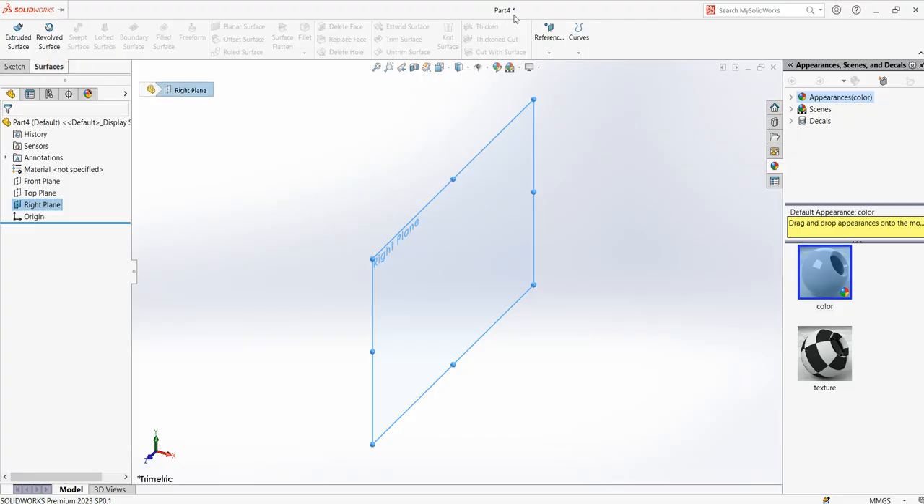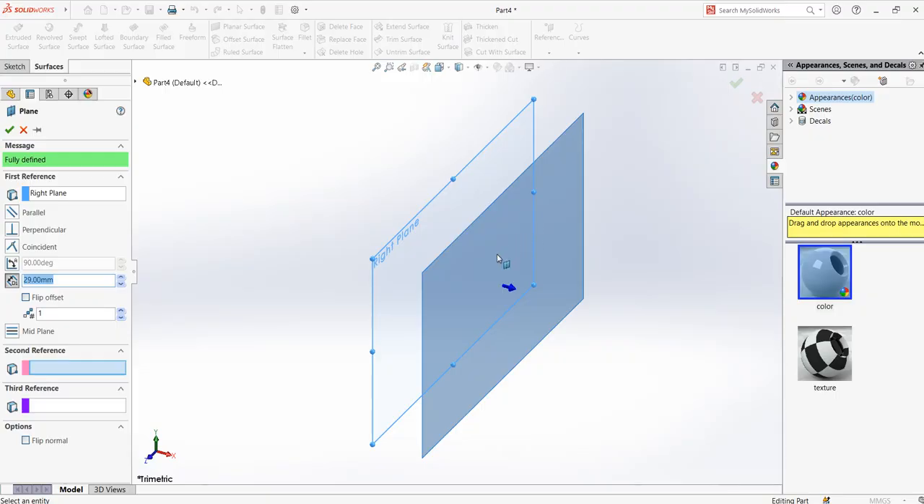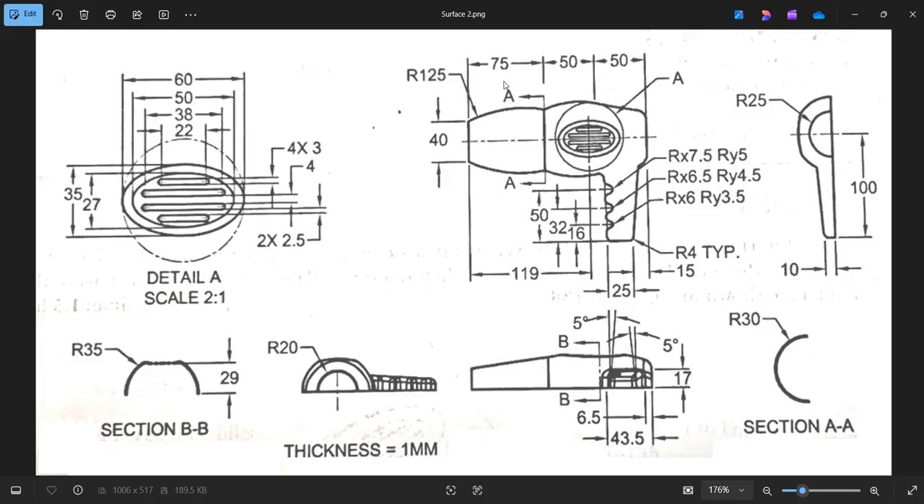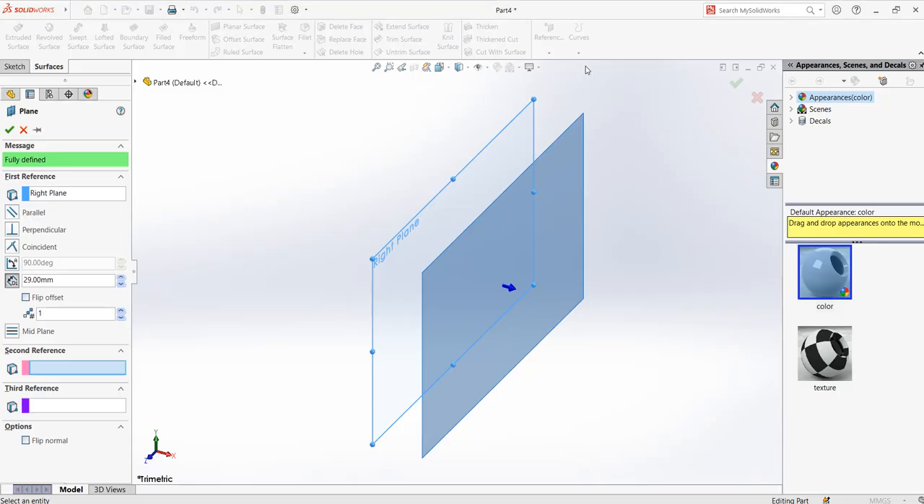Then go to surface, go to reference and click plane. You're going to create another plane, another right plane at around 75. If this is your right plane, the next immediate offset plane is around 75 millimeters away from the right plane. So 75 and then 50, 50. Let me type here 75 offset, enter, enter.